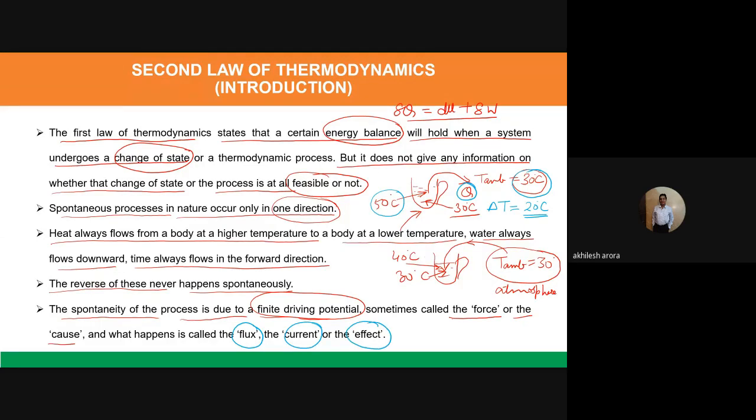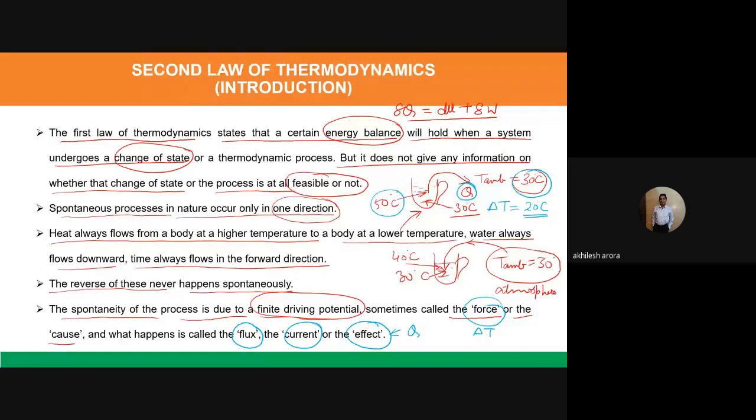So basically, because of this particular force, which is delta T, there is an effect, and that effect is heat transfer Q. Similarly, if we say that the potential energy of the water at the top of the hill is high, whereas the potential energy of the water at sea level is low, this gives rise to a force in the form of a difference of potential energy, because of which the water flows from the top of the hill towards the ground level or the river level or the sea level. Okay, so this is how processes occur in nature.